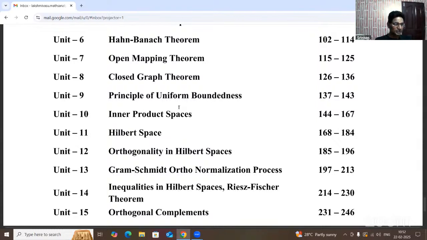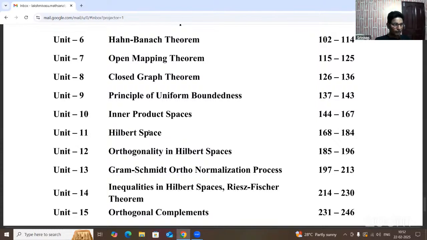Okay. Next one, what is the inner product space? That is the 10th unit, in short form IPS, called inner product space. Some other examples are also there. What is the real inner product space? The real inner product space is called Euclidean space, and the complex inner product space is called unitary space. So those definitions also depend upon the normed linear space part.